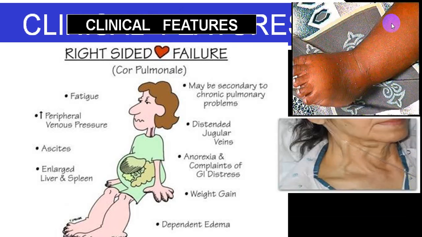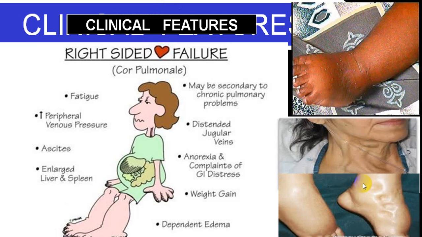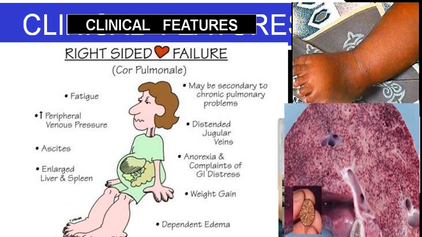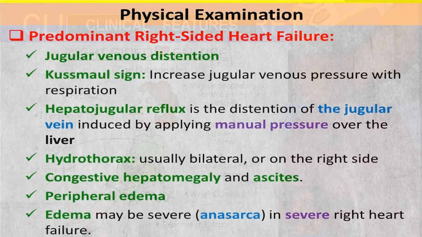So you can see here peripheral edema, increased JVP, and edema. You can see pitting edema, ascites, nutmeg liver, it is called nutmeg liver. So hepatomegaly.